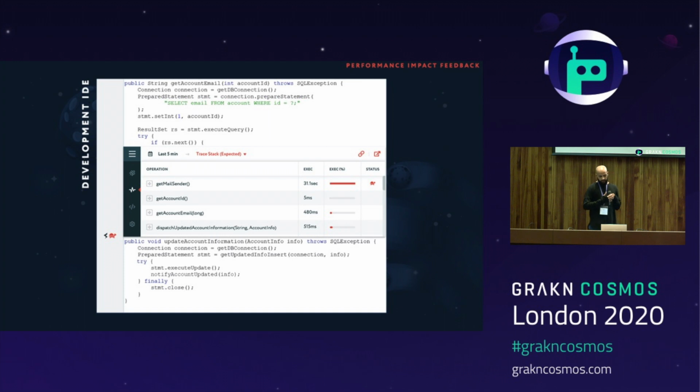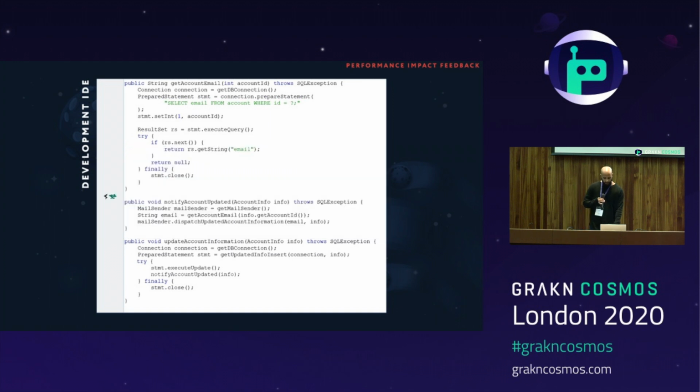So in this instance, it turned out that the getMailSender method was actually creating a new connection, connecting to the mail server, and performing tests each time it was called, something it was only supposed to do the first time it was called. So the developer could see this is obviously a mistake, and they update the getMailSender method to perform correctly. After fixing the issue, the developer then would go back to the code that they originally changed and notice that the turtle icon has disappeared. Instead, they would now find a new rabbit icon above all the methods that they've significantly improved, which I think would be pretty cool to see.